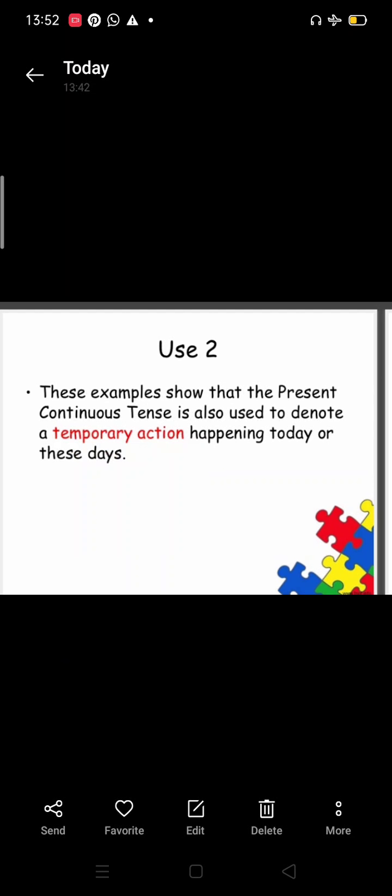Usage 2. These examples show that the present continuous tense is also used to denote a temporary action happening today or these days. So we have seen in these examples that people are doing some temporary actions, and for temporary actions also we are using present continuous tense.